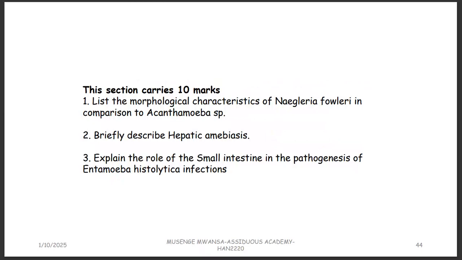You can see even essays coming. List the morphological characteristics of Naegleria fowleri in comparison to Acanthamoeba. Briefly describe hepatic amoebiasis. Explain the role of the small intestine in the pathogenesis of Entamoeba histolytica infection. You can see how the questions can come there.